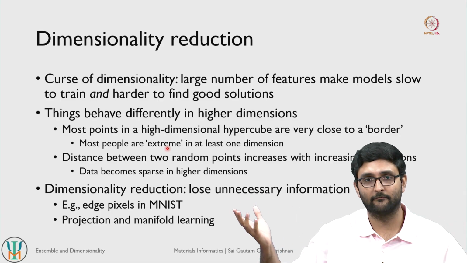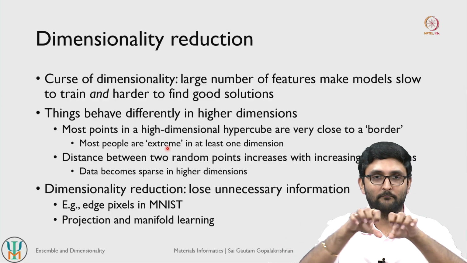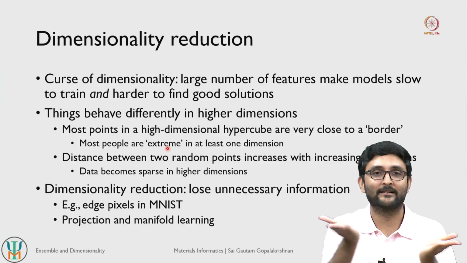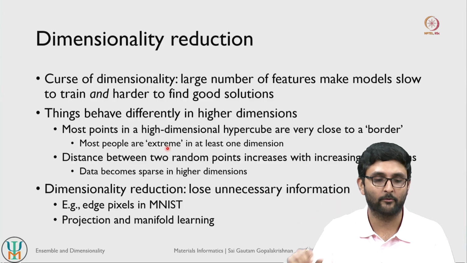So the data will tend to spread out more and more as you create more directions to featurize a data point.